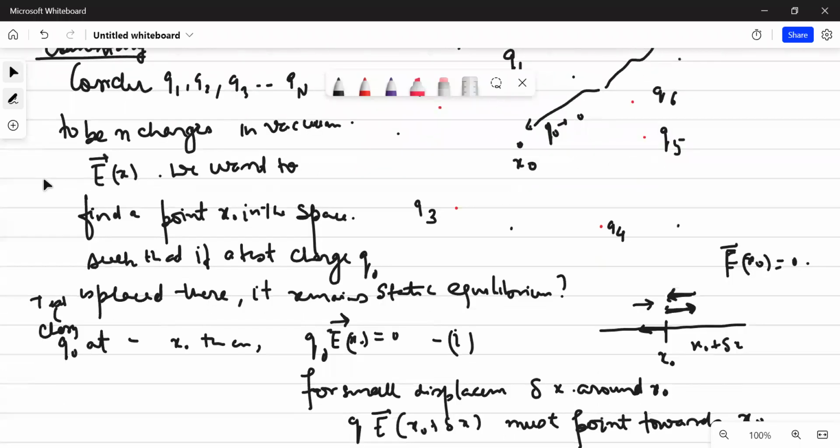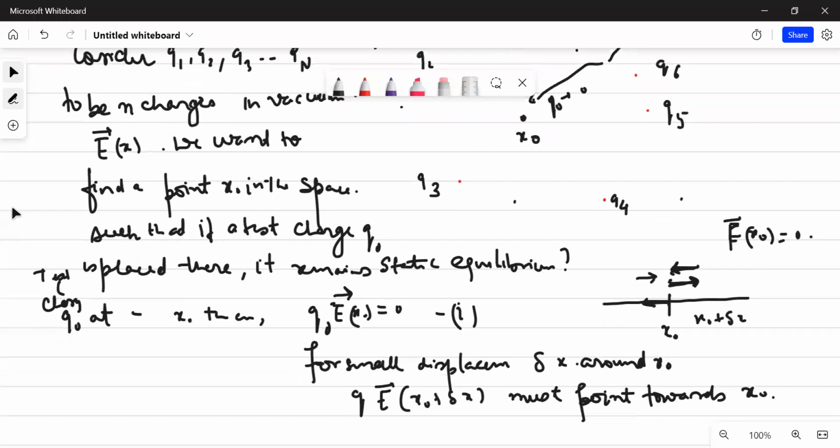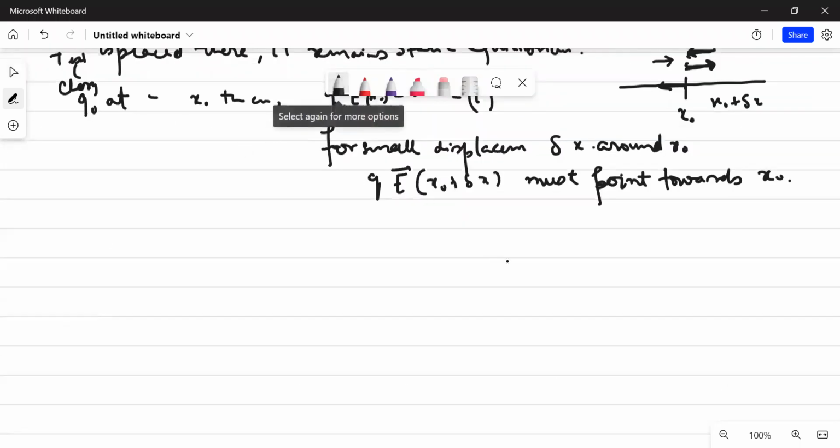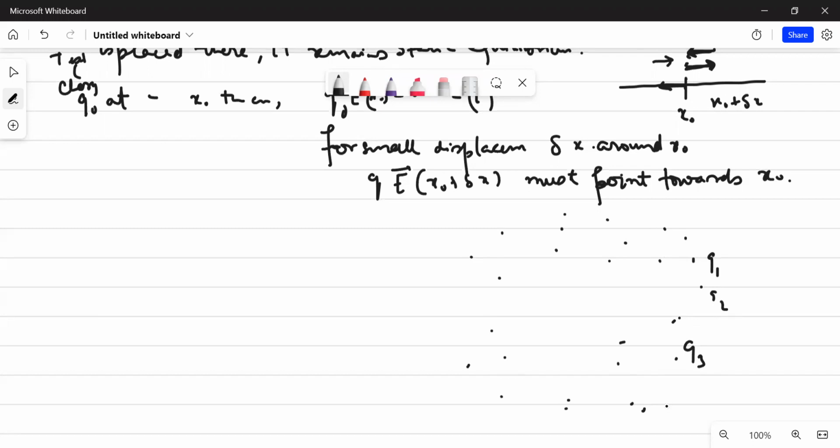Is that clear? What I would do is simply make a Gaussian surface. So these are my charges. Again, I'm making the figure. These are my different other charges, n charges which are placed. I'm writing q1, q2, q3, q4, q5, q6, q7, q8, and then this is q9, all these charges are there, and then this is qn.